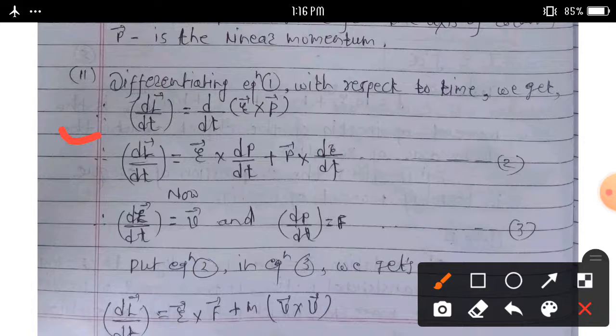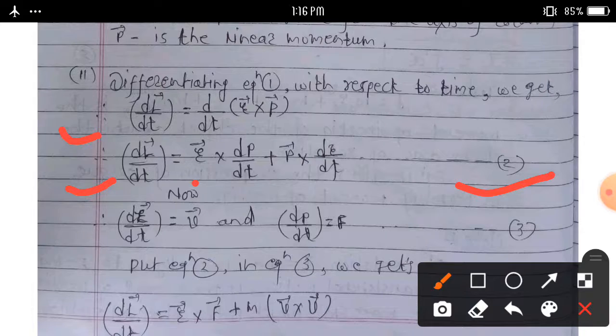dL bar upon dt is equal to d upon dt of r bar cross p bar. dL bar upon dt is equal to r bar cross dp bar upon dt plus dr bar upon dt cross p bar. Consider this equation 2.